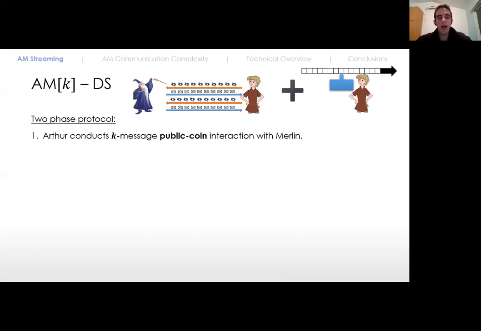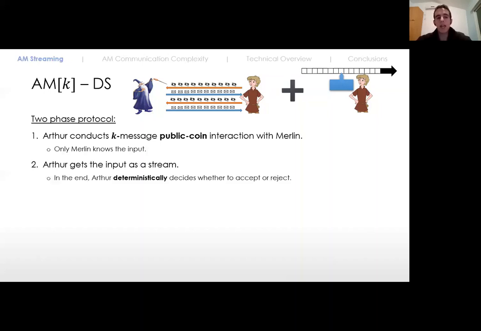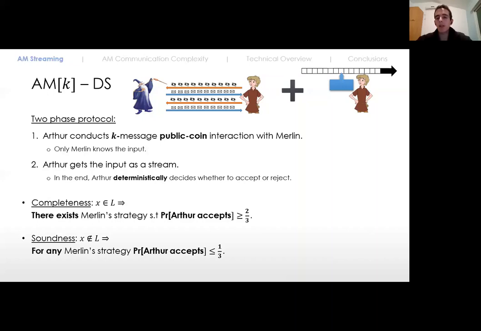In the first phase, Arthur and Merlin exchange k messages, where the messages that Arthur sends consist of only fresh random coins. Then, in the second phase, Arthur gets the input as a stream, and by running a deterministic stream computation, he needs to decide whether to accept or reject the input, where again we have the completeness property and the soundness property.